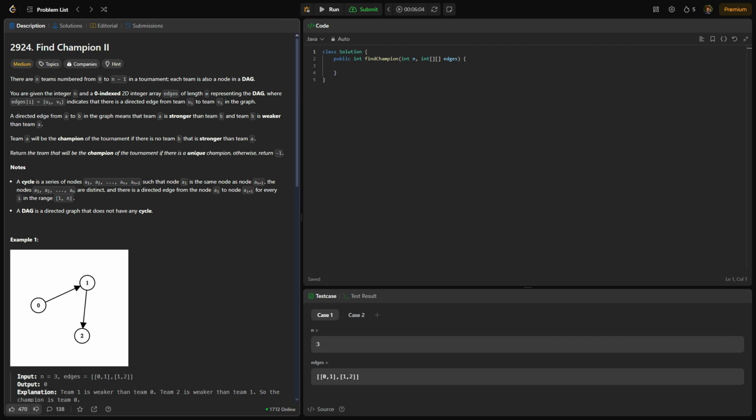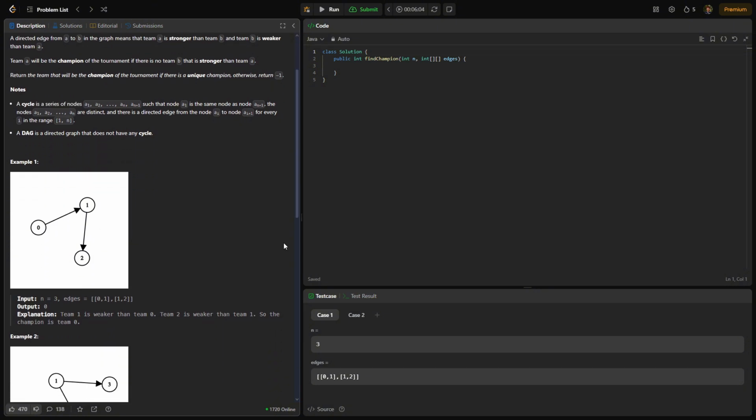So let's go ahead and identify our approach. To solve this problem, we are going to focus on a key observation: a team can only be champion if no other team is stronger than it. This means that its in degree, the number of incoming edges, is 0. Simple enough, right?